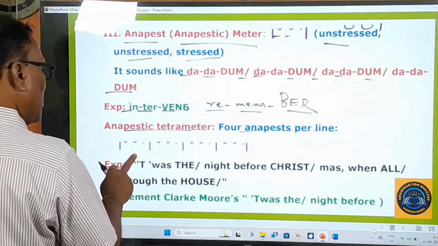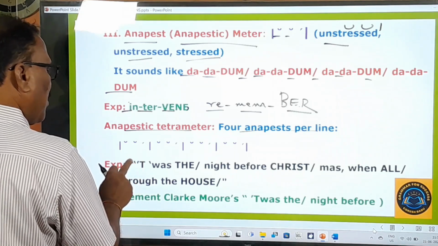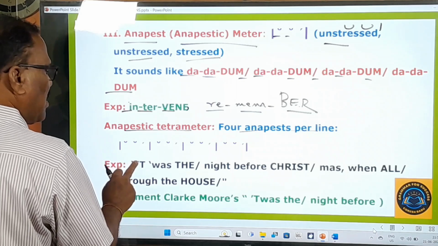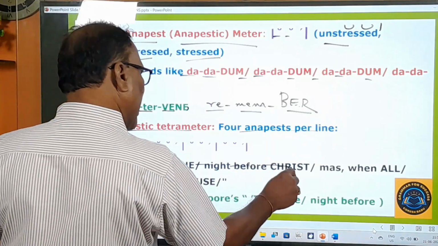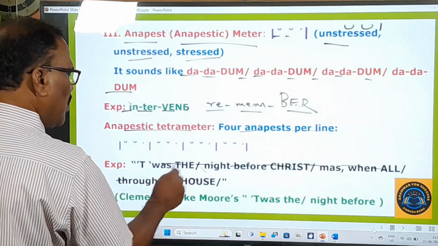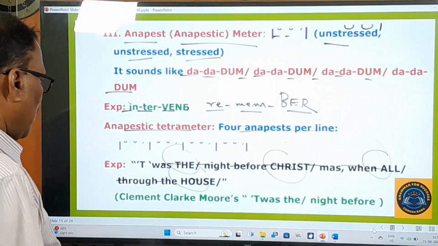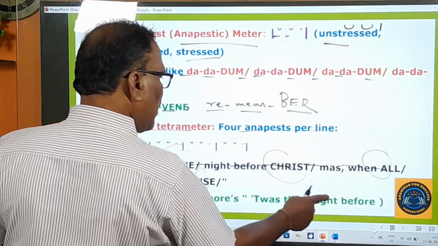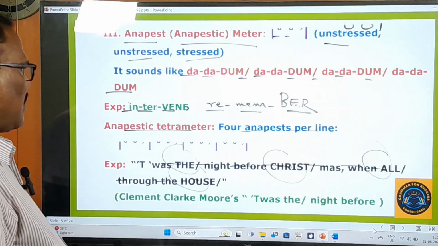See, it was. Of course, the beginning letter, that's why it is capitalized. It is not stressed. Night before Christ, mas when all through the house. So these capitalized syllables are stressed, and this one is taken from Clement Clarke Moore's It Was the Night Before. So that is there. And now let's move on to learn other things.